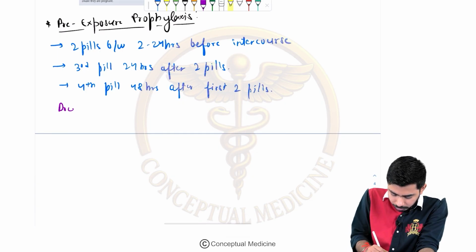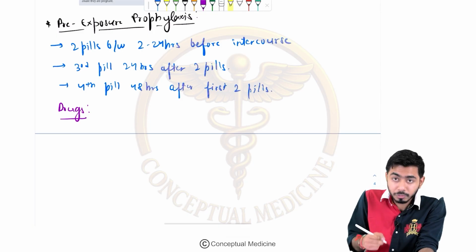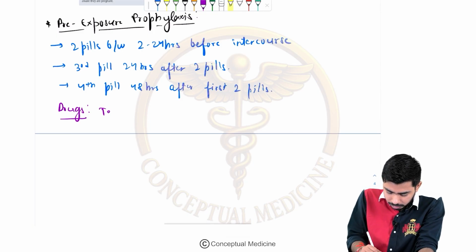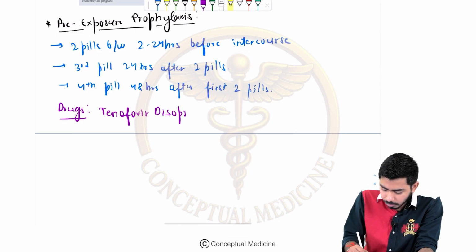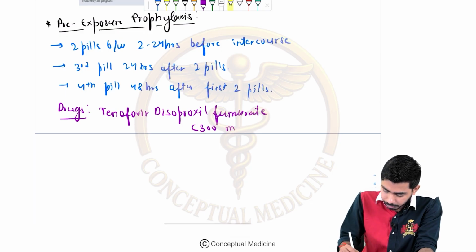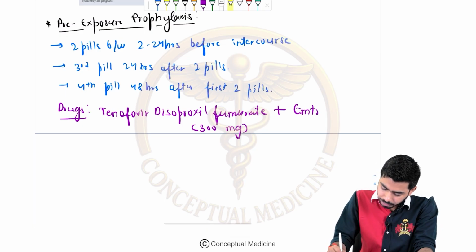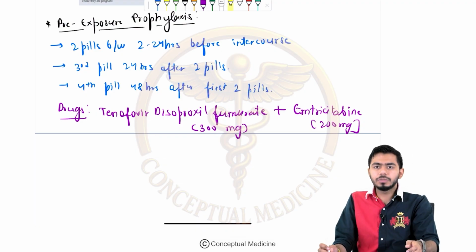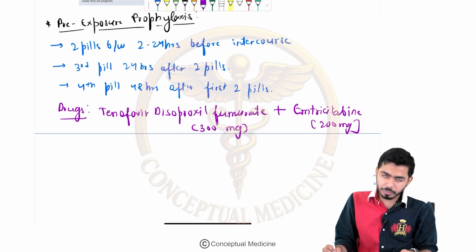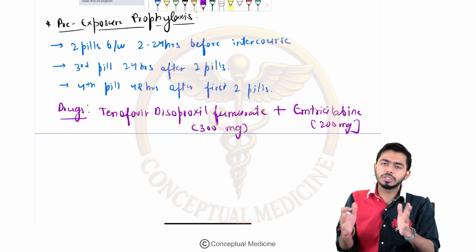For the pre-exposure prophylaxis, they are saying that they shall be using tenofovir disoproxil fumarate, 300 mg shall be taken. Along with that, emtricitabine might be taken, that is 200 mg, right. So emtricitabine 200 mg and tenofovir disoproxil fumarate 300 mg, the combination shall be taken, okay.